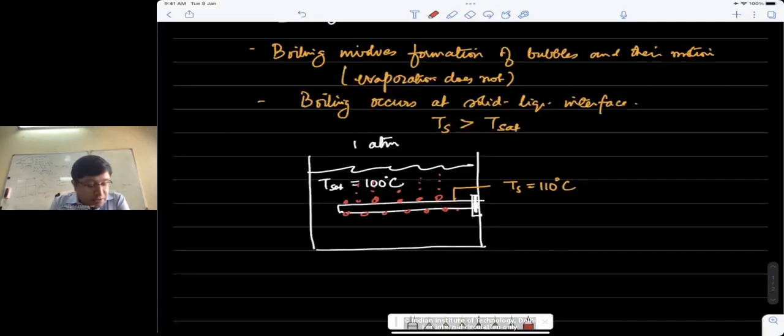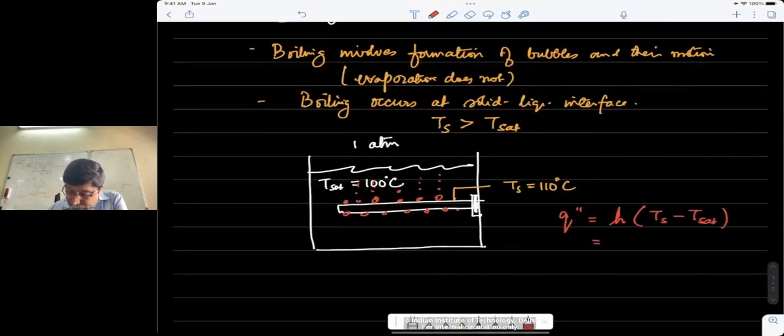We're dealing with this phase change process, and very similar to the way we've been defining other convection heat transfers, we can define the boiling heat transfer also in terms of Newton's law of cooling. Here we will say that the flux is proportional to delta T: the heat transfer coefficient times the temperature of the solid surface minus the saturation temperature of the liquid.